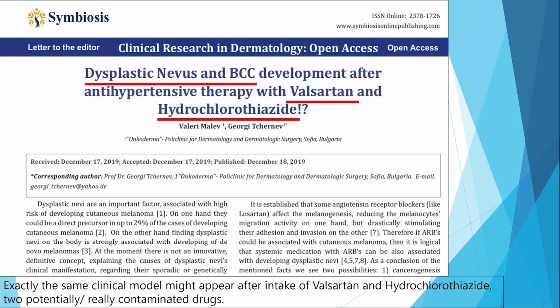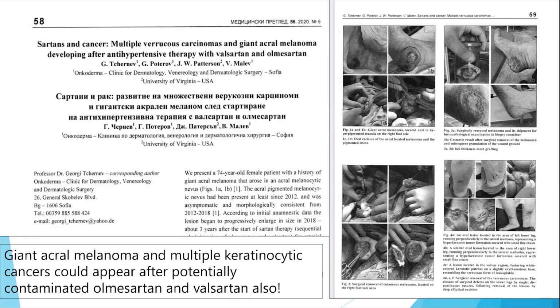for, of course, later, whether this is performed probably via metabolic activation and alpha hydroxylation, or is this done via a completely other pathway of carcinogenicity, for example genotoxicity or direct carcinogenicity. Here we have published another paper which confirms our thesis. It is Sartans and Cancer. Here we have multiple verrucous carcinomas and giant acral melanoma developing after therapy with valsartan and olmesartan.